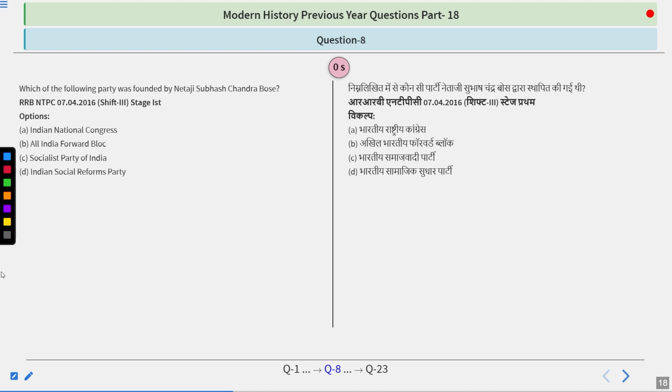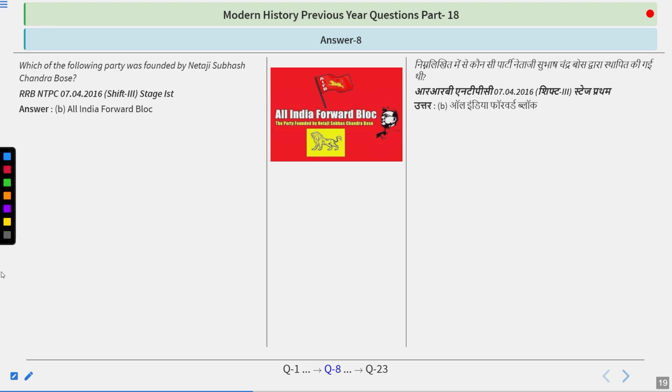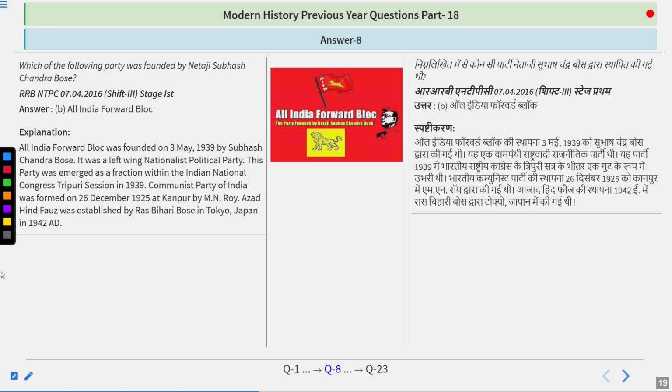And I guess the answer is simple once again, because the answer is All India Forward Bloc. So All India Forward Bloc was founded on 3rd May 1939 by Netaji Subhash Chandra Bose. It was a left-wing nationalist political party. The party emerged as a faction within the Indian National Congress at the Tripuri session in 1939.